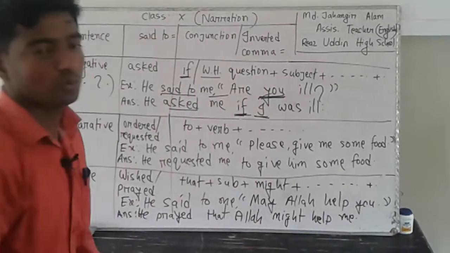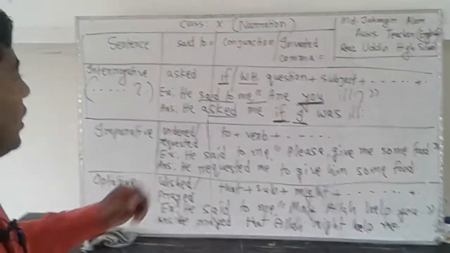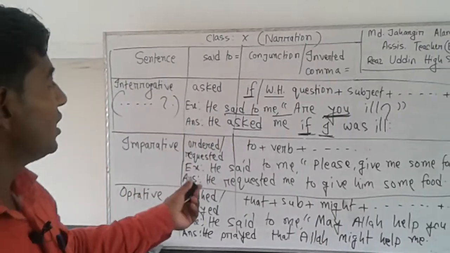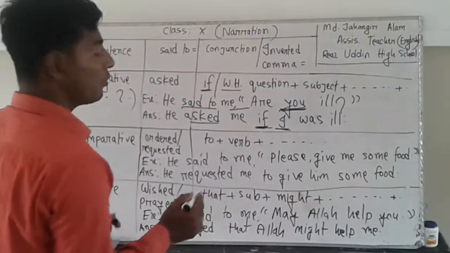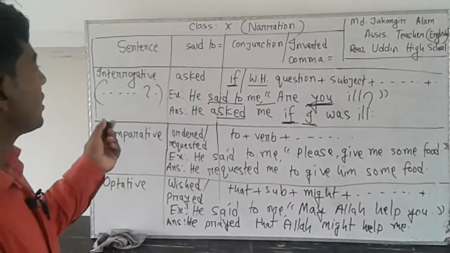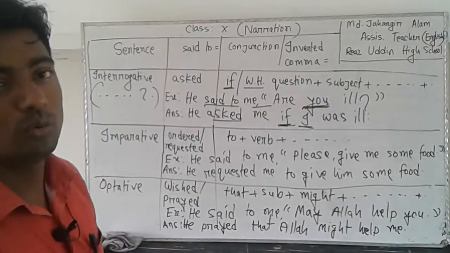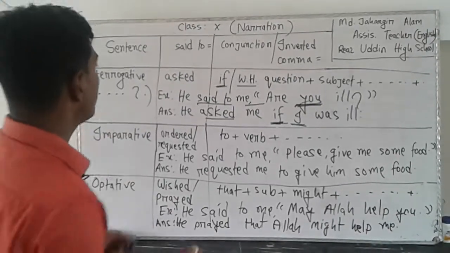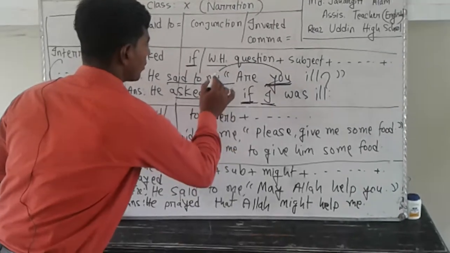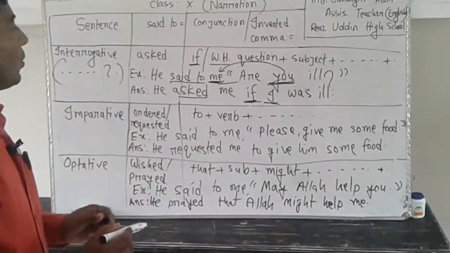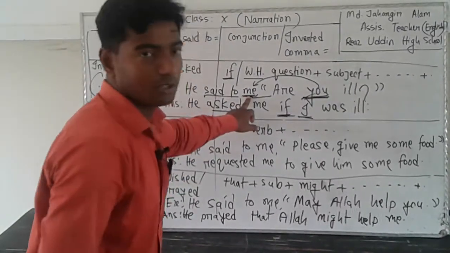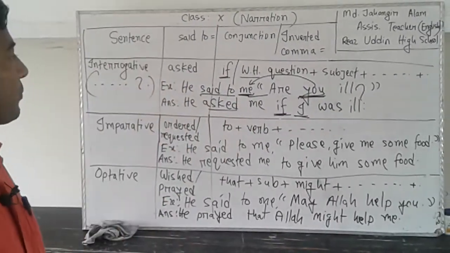Subject is you. Are you ill? Here your subject is you, and you already know from rule number 3 that you or your in the inverted comma will follow the object of the reporting verb.